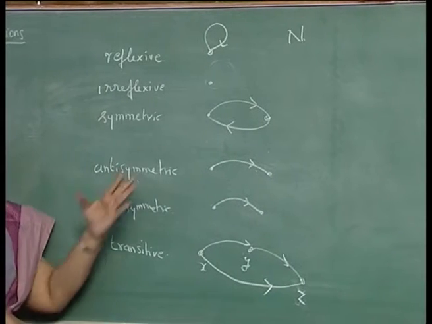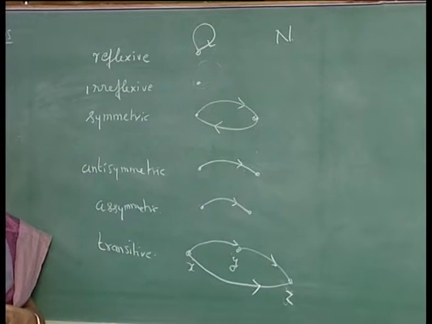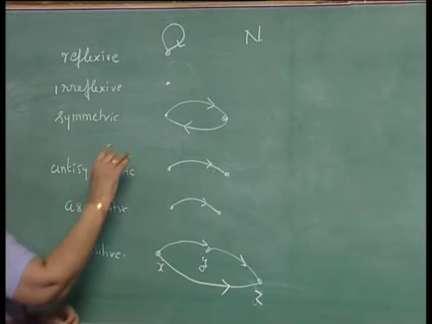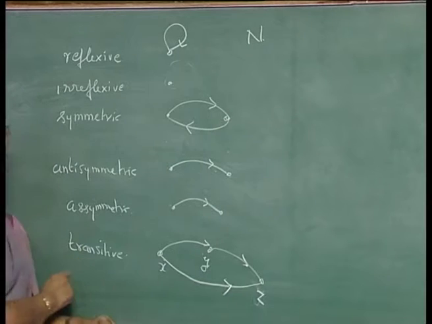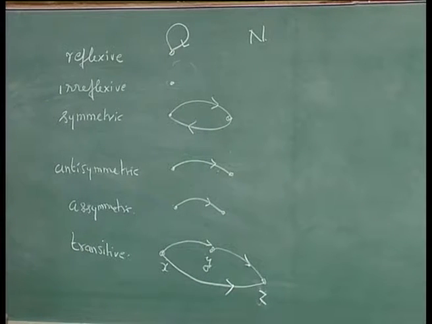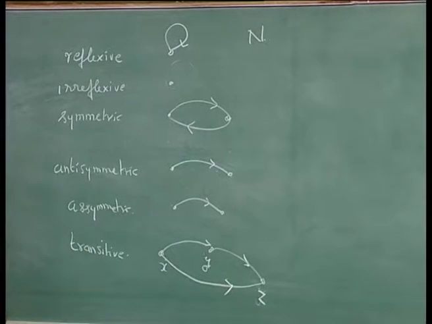It is also a symmetric relation because you do not have any arcs between any two distinct nodes. X related to y means x and y should be the same. You cannot have an arc between different x, y. It will not be irreflexive.